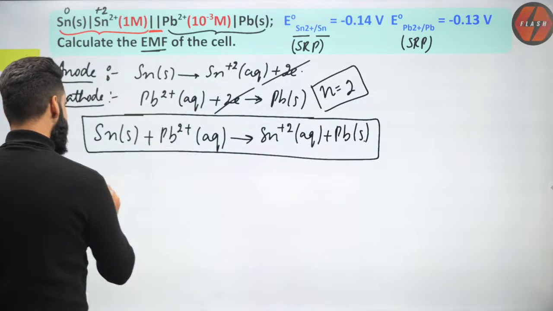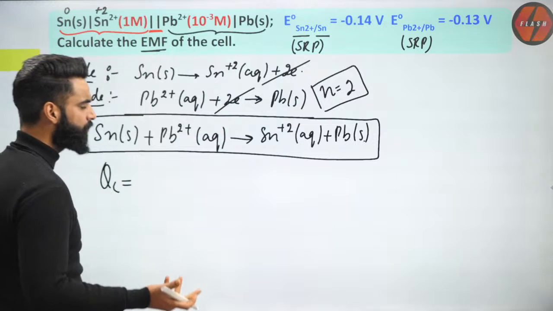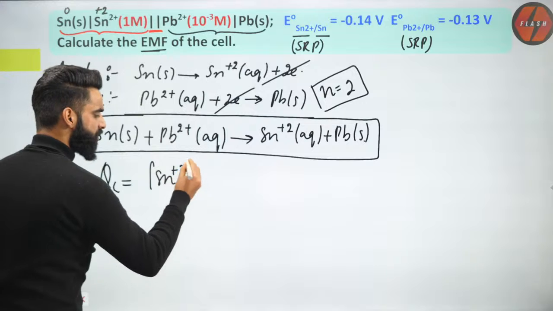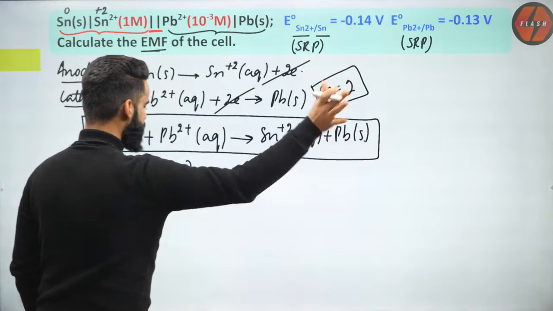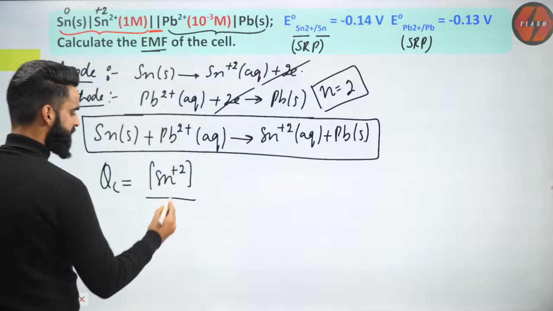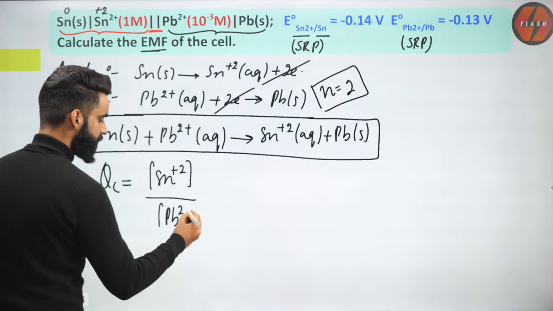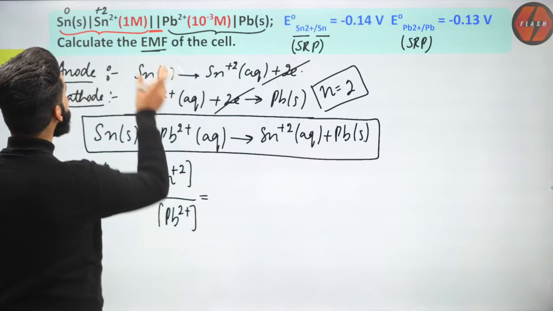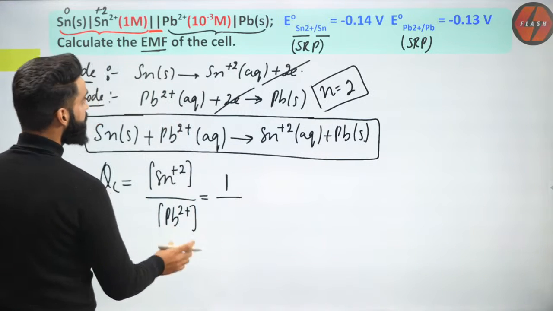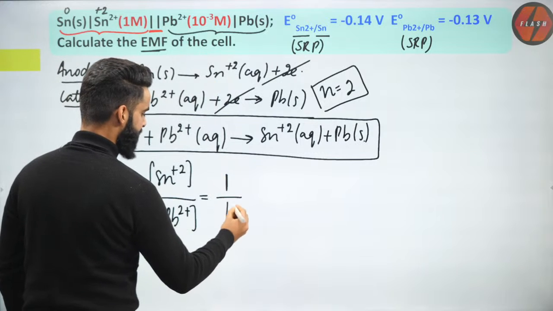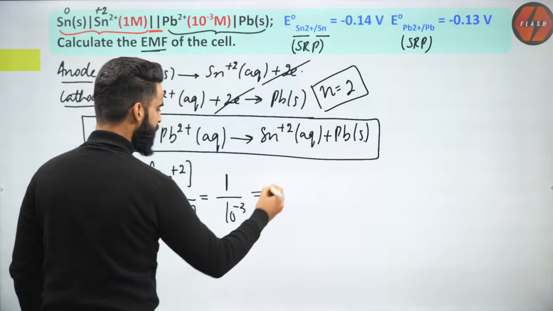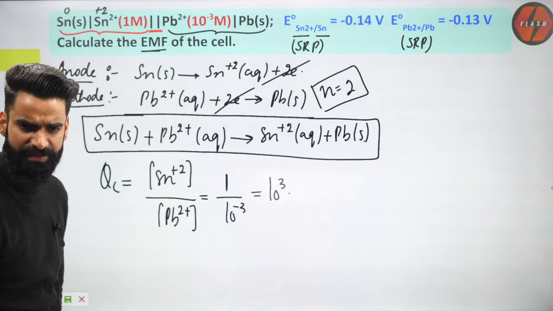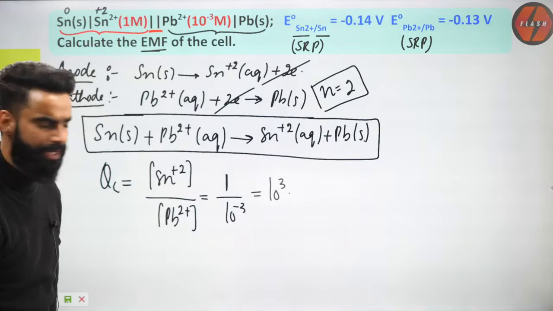Now people, can I write the Qc expression for the net cell reaction? I can do that. I'll start from the product. It is going to be equal to the concentration of Sn²⁺, and this is Pb solid, active mass 1, divided by the concentration of Pb²⁺. Am I given the concentrations of both the ions? Sn²⁺ concentration is given as 1. Pb²⁺ concentration is given as 10 power minus 3. So the value is going to come as 10 power 3. This is the Qc value which I got.